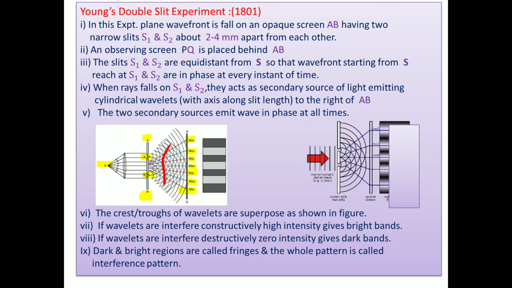If the wavelets interfere constructively, high intensity gives bright points, and if they interfere destructively, zero intensity gives dark bands. These bright and dark regions are called fringes, and the whole pattern is called the interference pattern. Look here, this is the interference pattern.